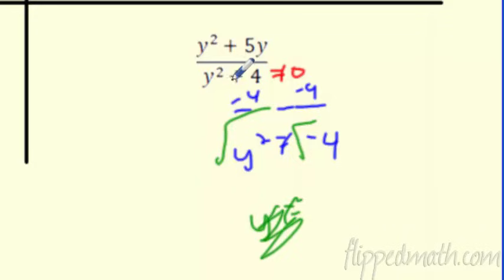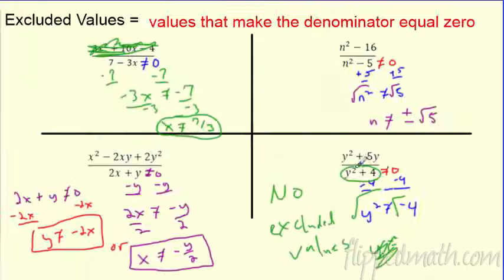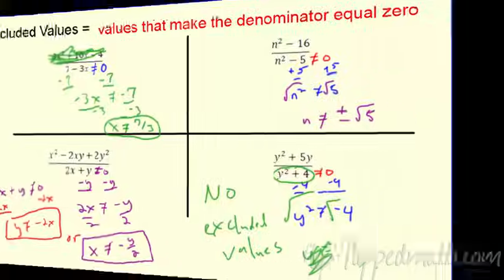So sometimes the bottom will never equal 0. This is a case. This is a non-real solution. So this has no excluded values. So there are no restrictions here. There are no excluded values. The bottom's always positive is what that means. Well, it's not always, okay, it's just not 0 ever. How about that? And this y squared is always positive. That's why that plus 4 won't ever come back to 0. So sometimes you don't have excluded values. So don't freak out. That can happen.